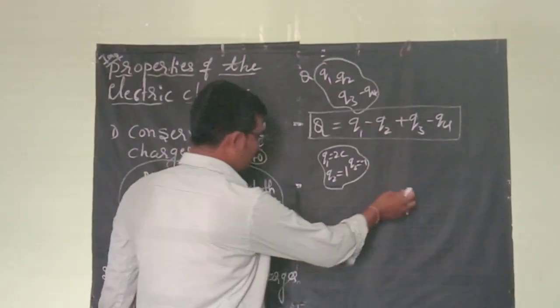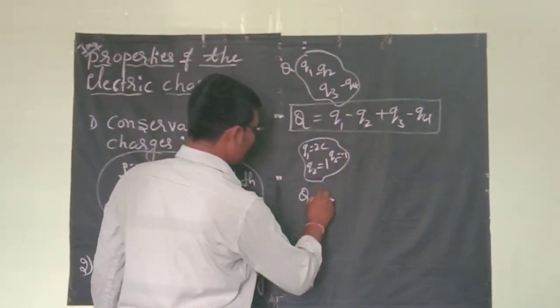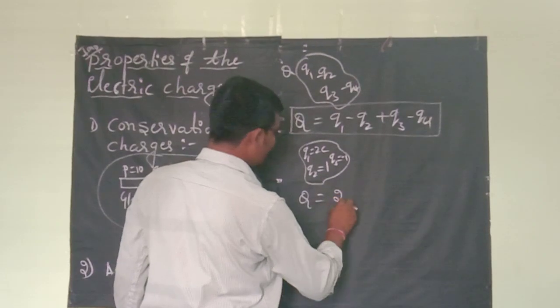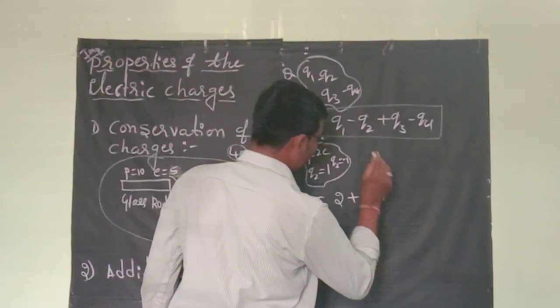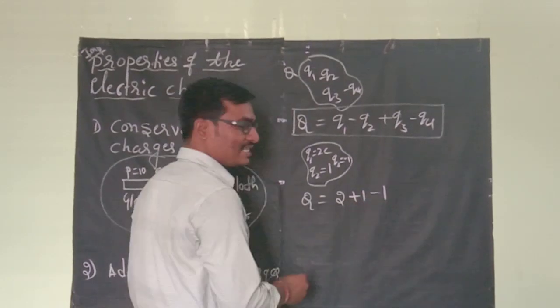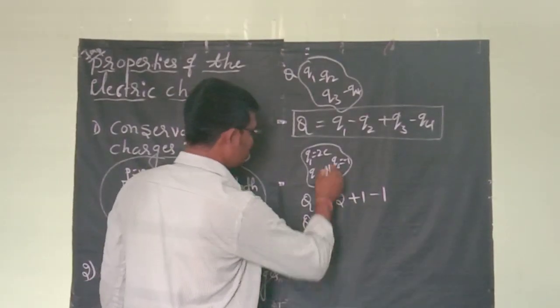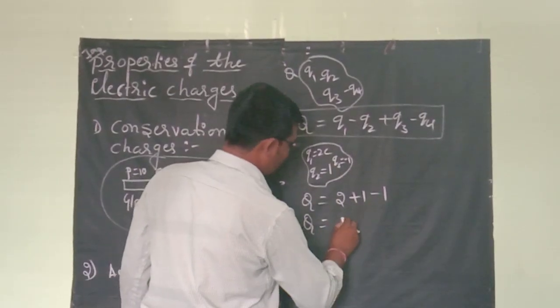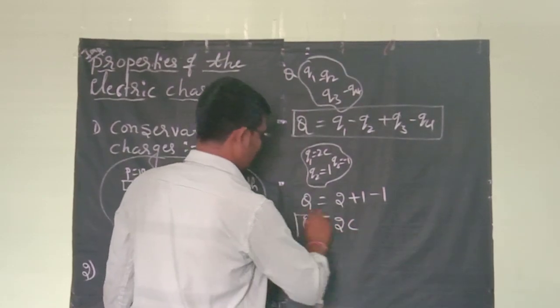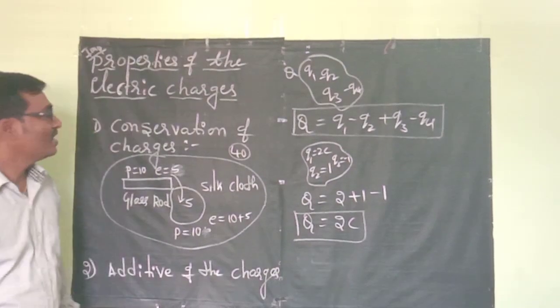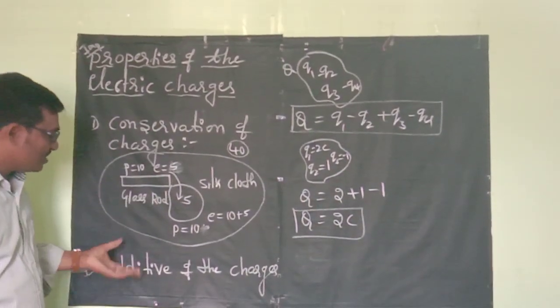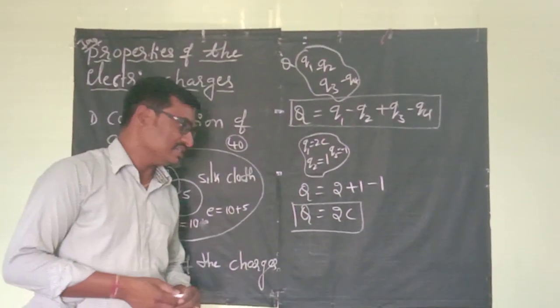Then we can calculate the total charge: Q is equal to Q1, which is 2, plus Q2, which is plus 1, and Q3, which is minus 1. Plus 1 and minus 1 get cancelled. Total charge in the system is 2 coulomb. This is the explanation about additivity of the charges.